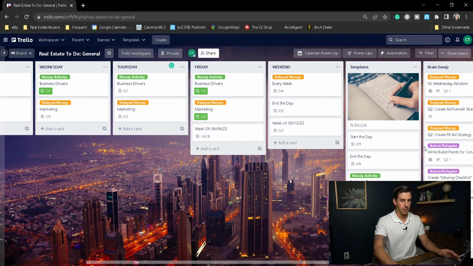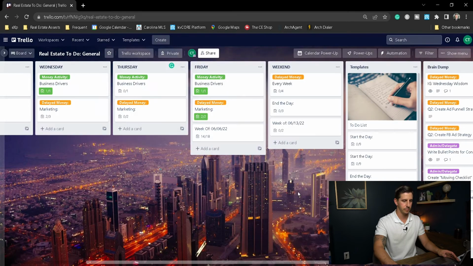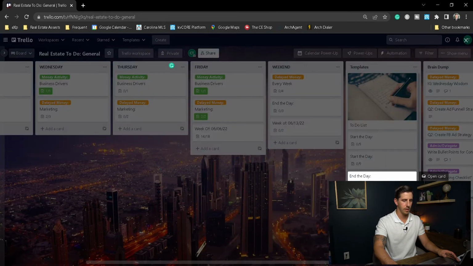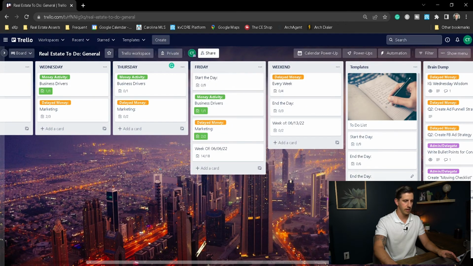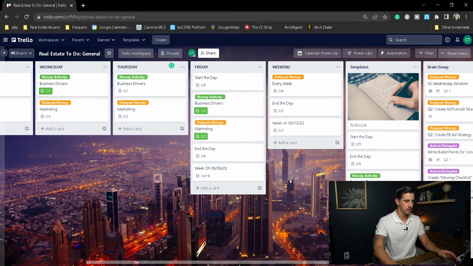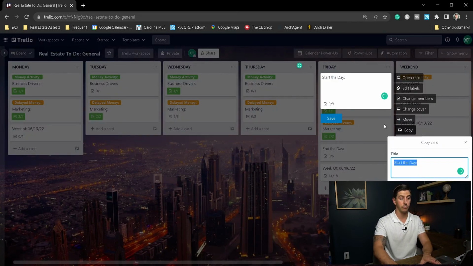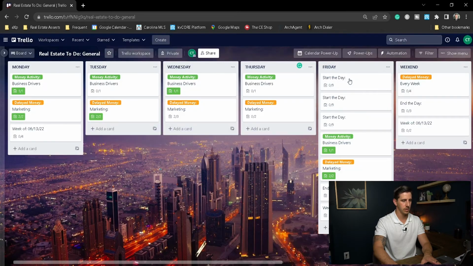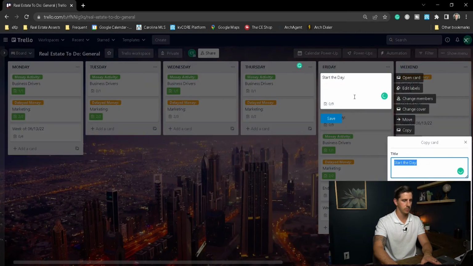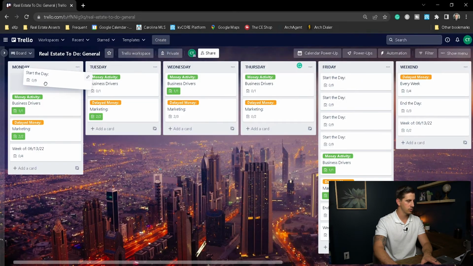But then what I do is I come over to my templates and I make a copy of the start of the day and a copy of the end of the day. Bring this over to Friday usually, make it nice and easy. And I just copy them for the week. Thursday, Wednesday, Tuesday, Monday. Drag them out.